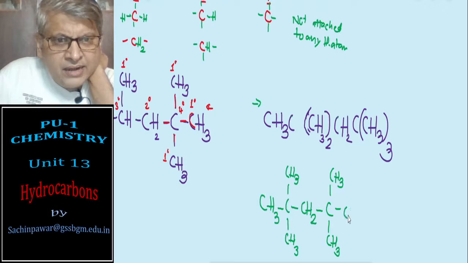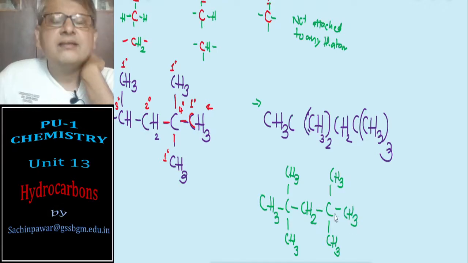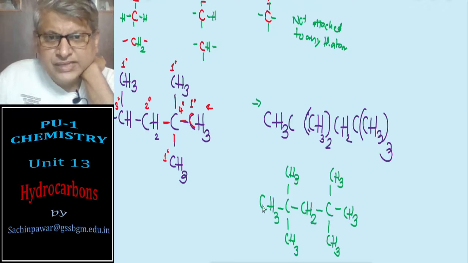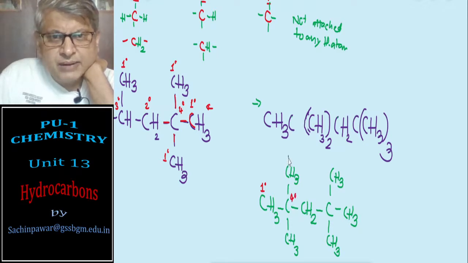So now I can identify the type of carbon atom present in the compound very easily. This is CH3, primary. This is quaternary. This is primary. CH2 means secondary. This is quaternary. This is primary.